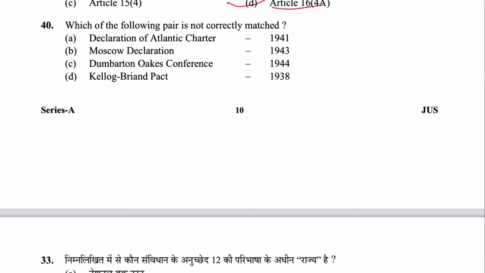Next, 40. Which of the following pair is not correctly matched? Declaration of Atlantic Charter 1941, Moscow Declaration 43, Dumbarton Oaks Conference 1944, Kellogg-Briand Pact that happened in 1928, not 38. So this is wrong. D is the answer.